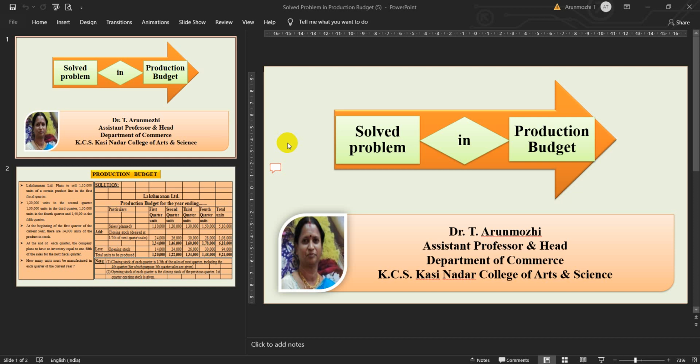Production budget provides an estimate of the total volume of production product wise with the scheduling of operations day by day, weeks and months, and a forecast of the closing finished product inventory.